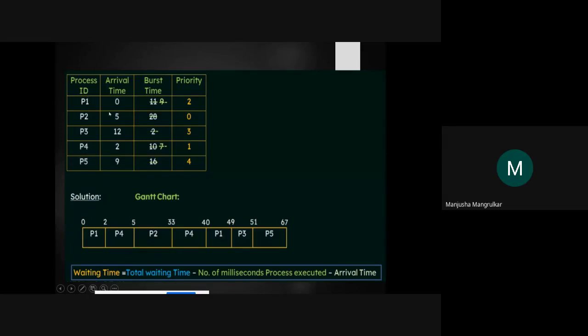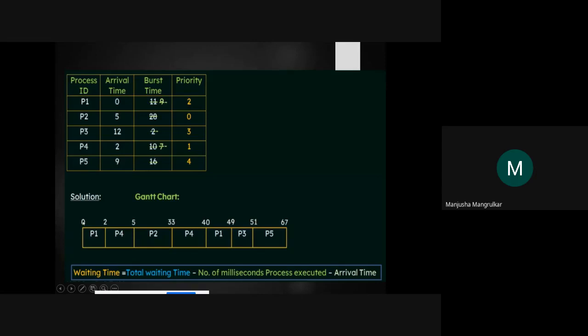Now see, logically you need to think that P1 is at 0 time, right? It requires 11 millisecond, but it has the priority. No other process will arrive at 0 time, right? Only P1 has arrived.